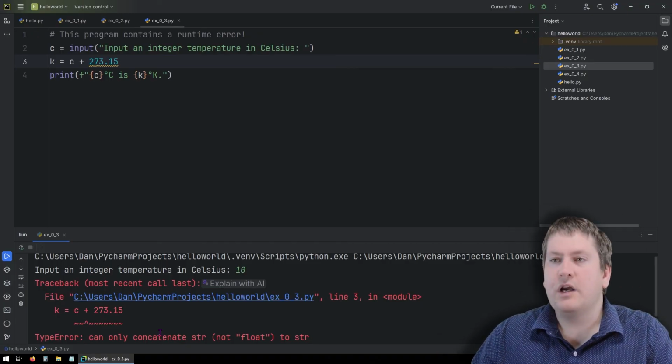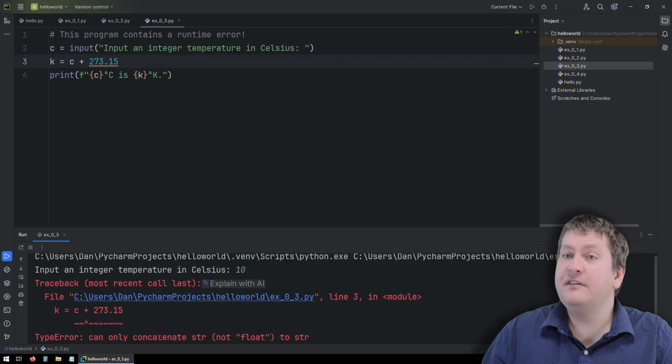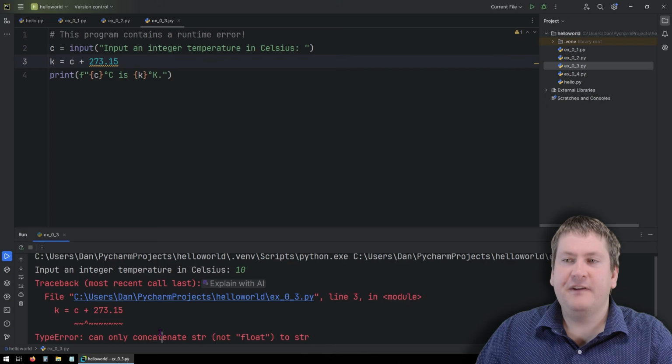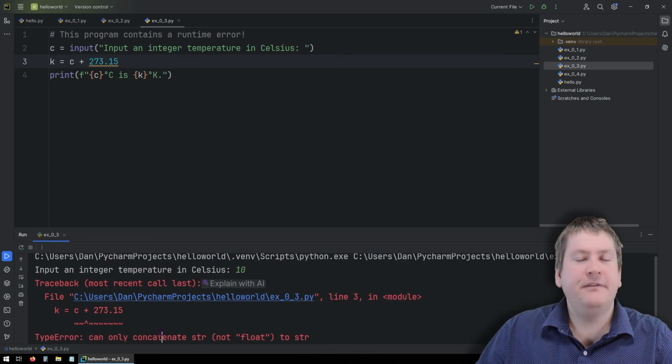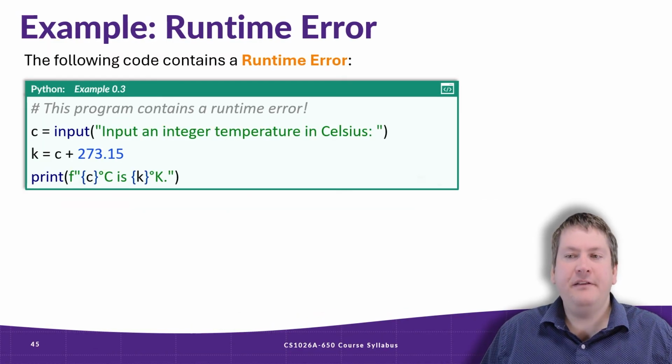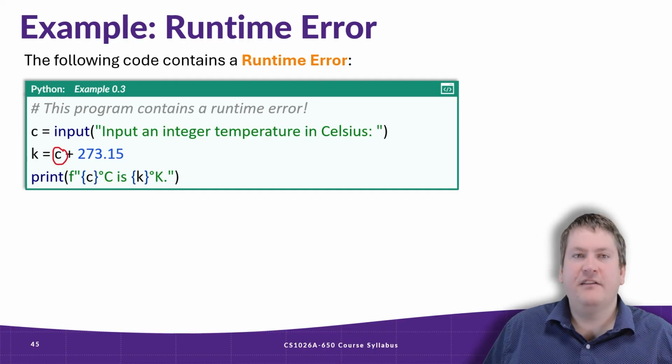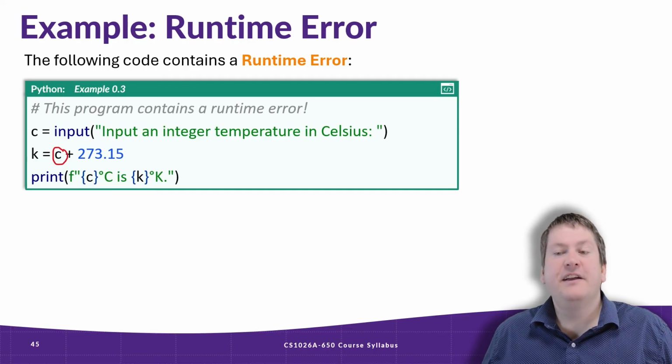So in this code, we're inputting a string value, that means text, and we're trying to add that to 273.15. Do you see what the error is? The error in this case is a subtle one, but it is because the input function inputs a string, that's text. And then we try to add 273.15 to a string value, like text. This would be like trying to add the word cat to the number 3. It doesn't really make sense.